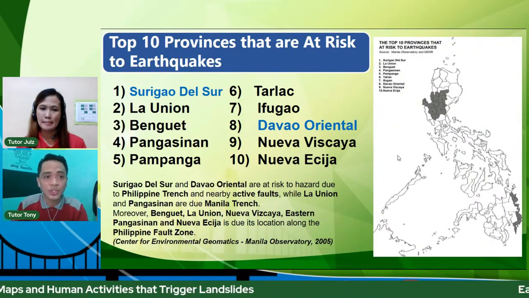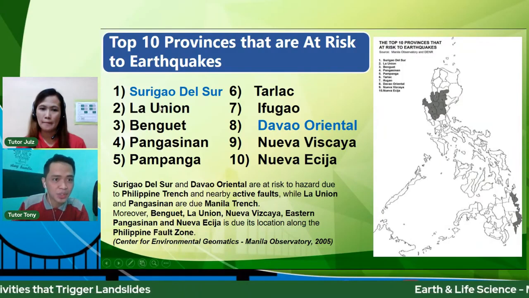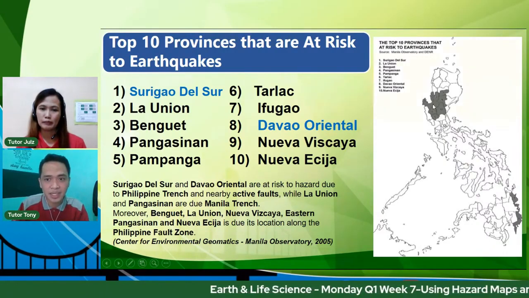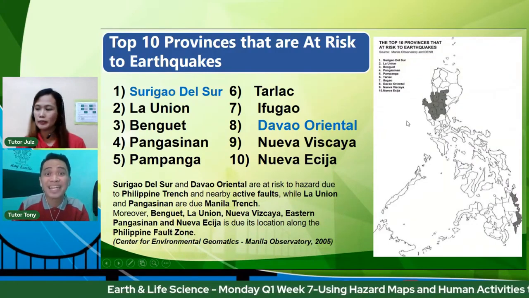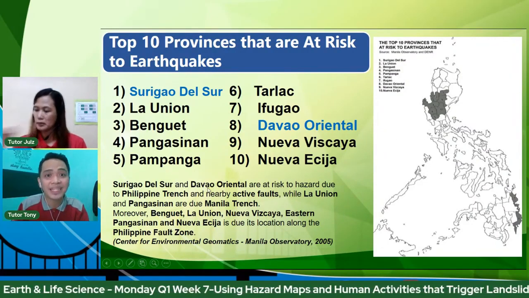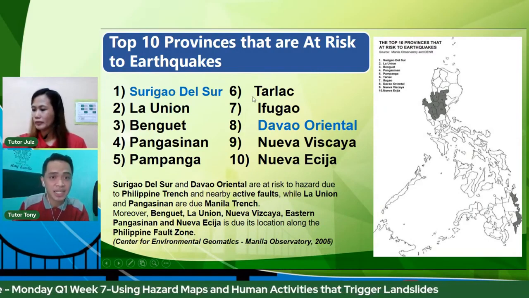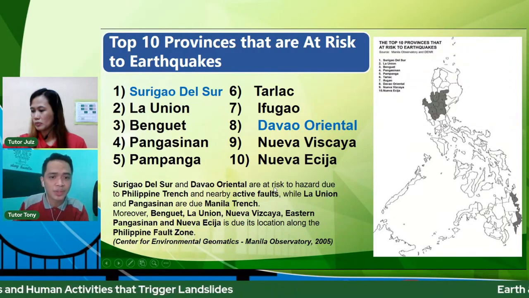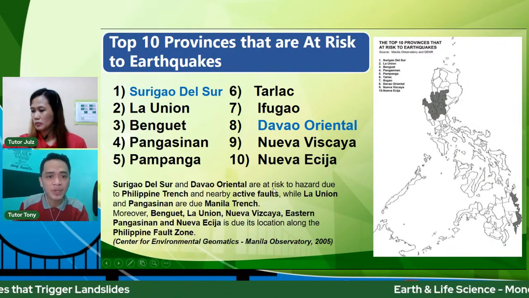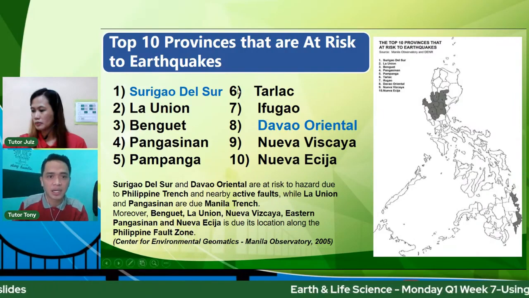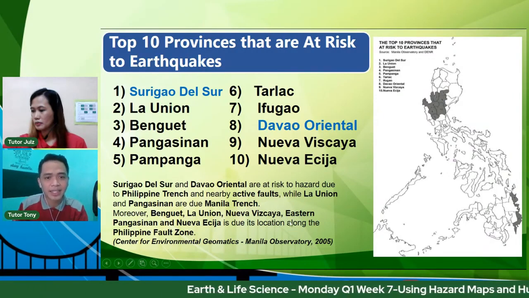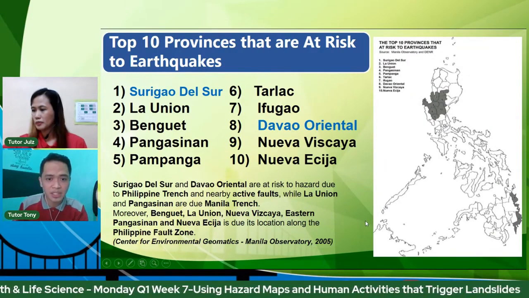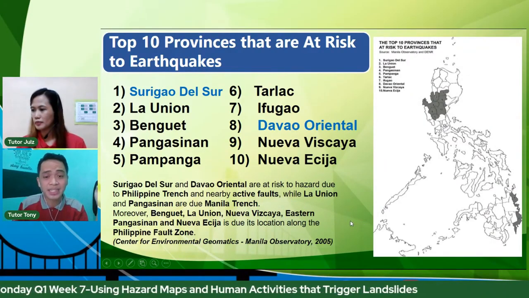All right, and then La Union and Pangasinan. La Union is number 2, and Pangasinan is number 4. Dahil naman yan sa location nila malapit sa Manila Trench. So again, that's the Philippine Trench and the Manila Trench. The rest of the provinces provided on this map are Benguet, Nueva Vizcaya, Nueva Ecija, plus Tarlac, Ifugao, Pampanga. It's due to their location along the Philippine Fault Zone. Again, this map is provided by the Manila Observatory.